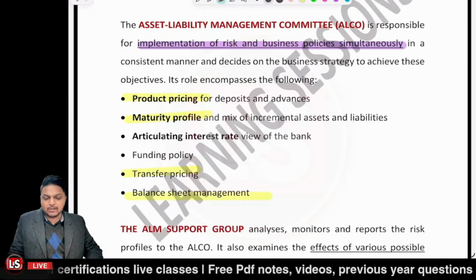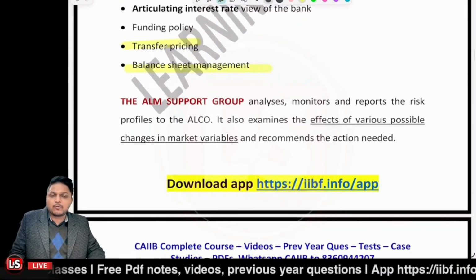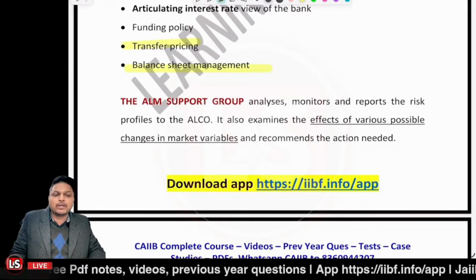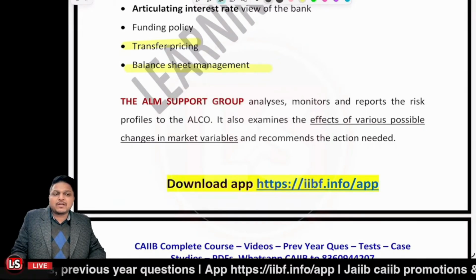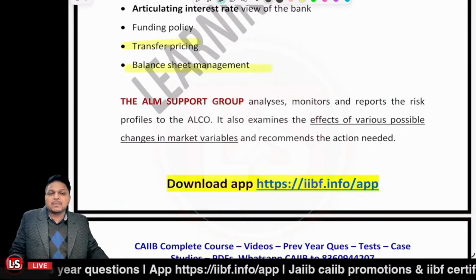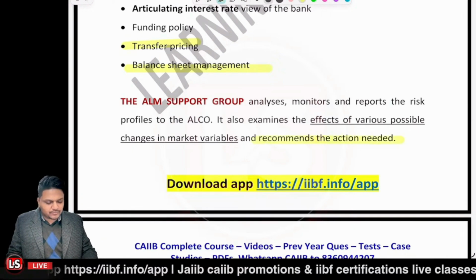The ALM support group provides monitoring and analysis and reports to the ALCO. They examine all the parameters or different variables of the market risk, and they recommend actions to the ALCO, right?